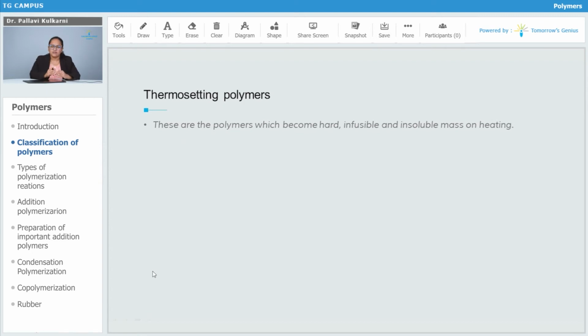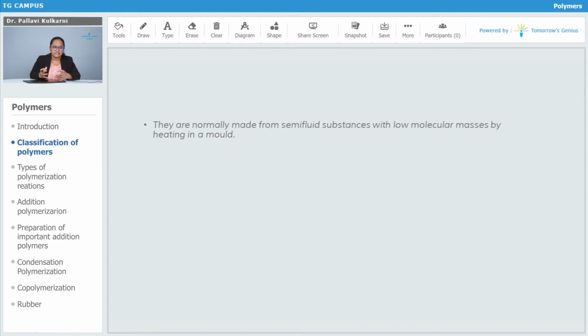The last type of polymer on the basis of this criteria is thermosetting polymers. These are the polymers which become hard, infusible and insoluble mass on heating. These can never be remolded due to this property. These polymers are normally made up of semi-fluid substances with low molecular masses, by heating in a mold. The property of becoming hard on heating is due to the extensive cross-linking between the different polymeric chains to give a 3D or three-dimensional network solid.